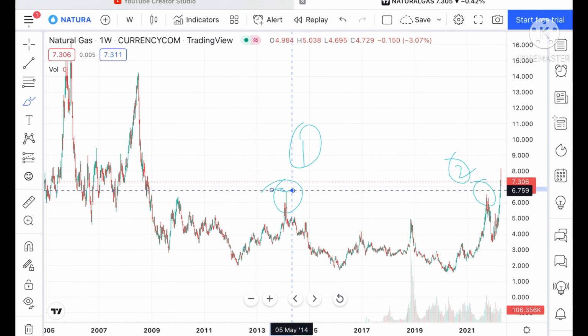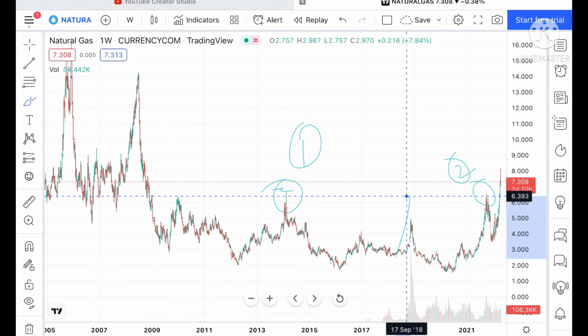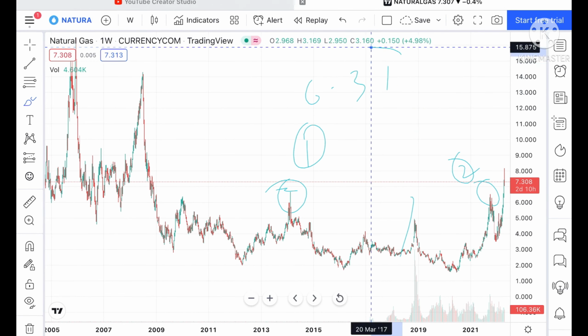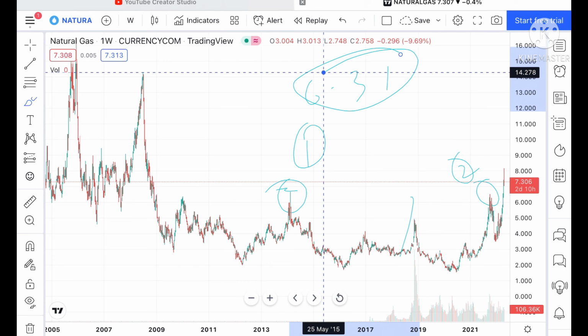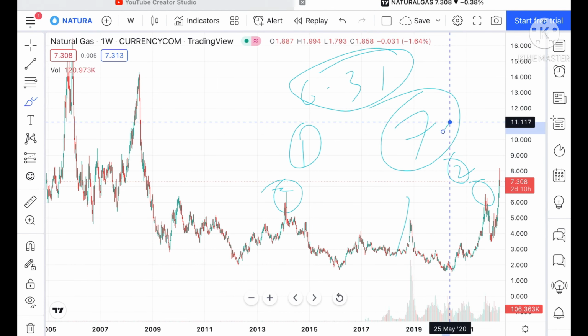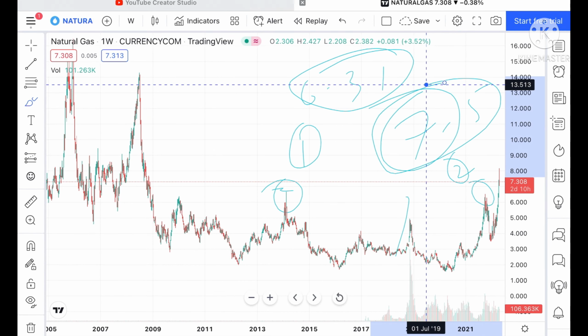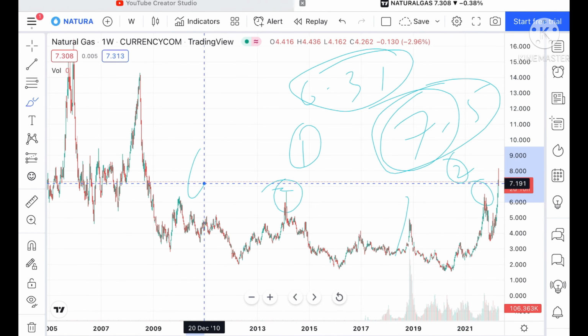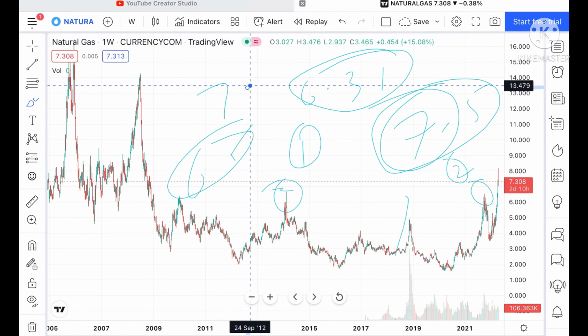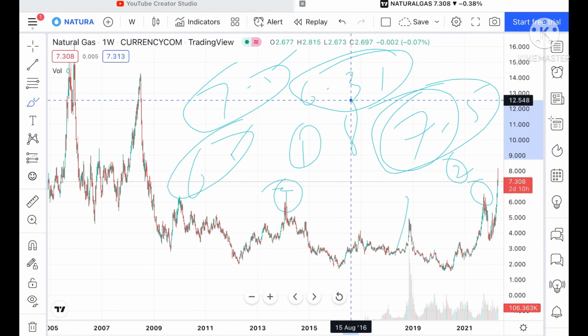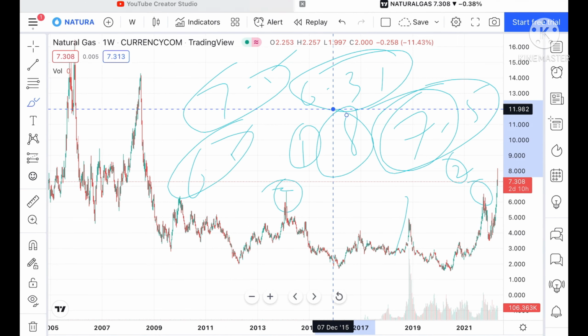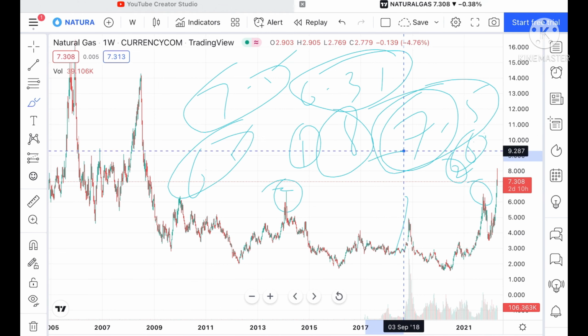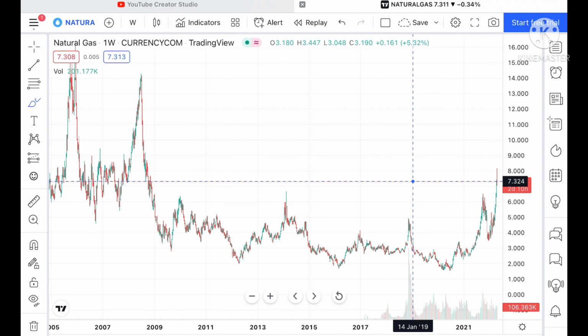So there was a high probability that if the price went above 6.35, it could have gone above 7.3, and it has touched that. I also explained that if it goes above 6.5, we can see 7.5 and then 8, and it has already touched 8.15, and now we have seen a swing at this particular rate.